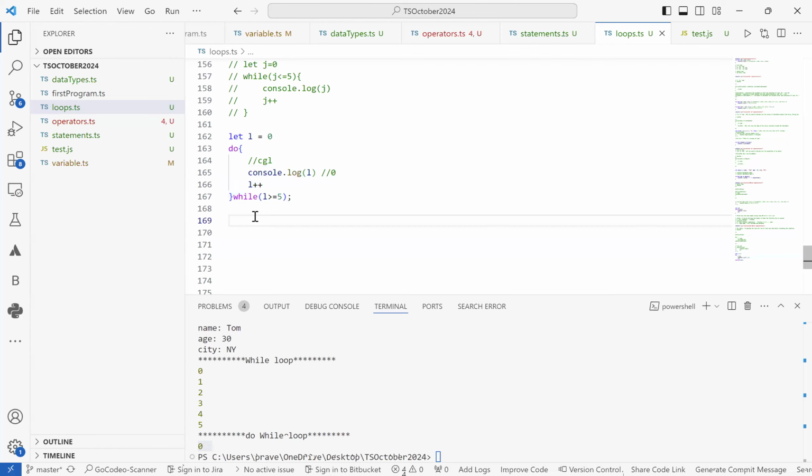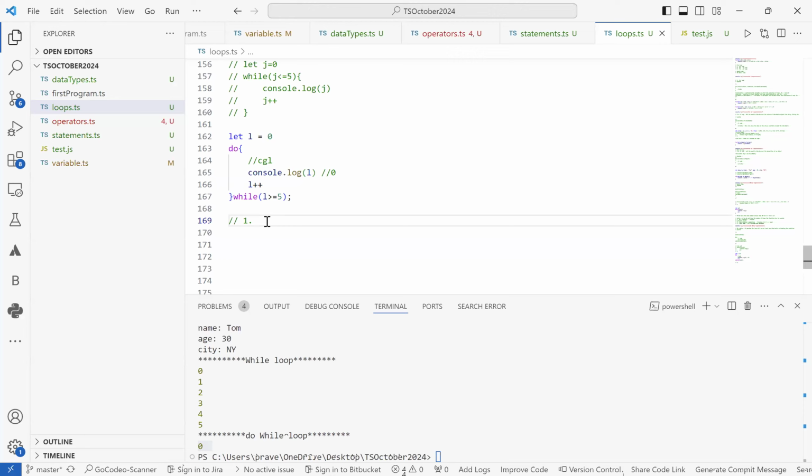Now, when can we use a do while loop? One situation can be, let's say, we are trying to search for an element visible on the page or not. After that, we'll try to click a few things, or if you click on that particular element, some other element will appear.